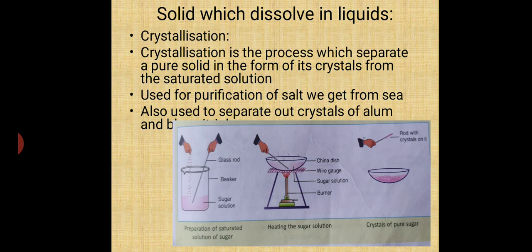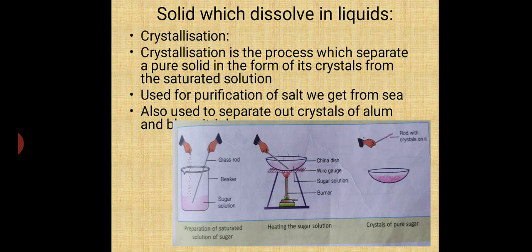Next is the crystallization method. See, this is another method in which a solid is dissolved in the liquid. Crystallization is the process which separates the pure solid in the form of crystals from the saturated solution. Saturated solution means no more solute can be dissolved in that solvent.